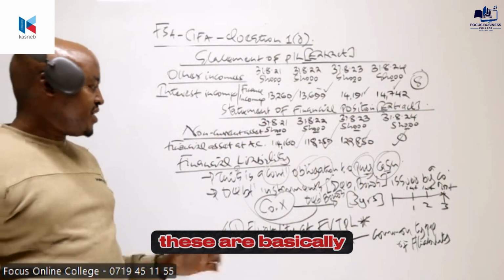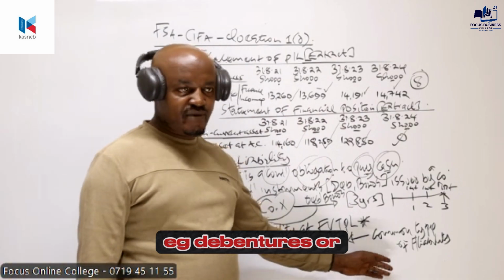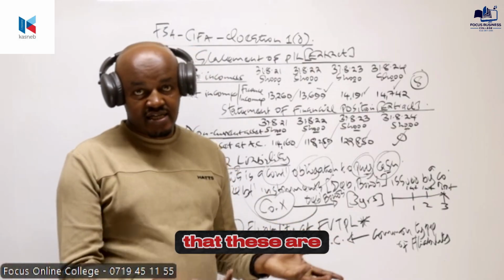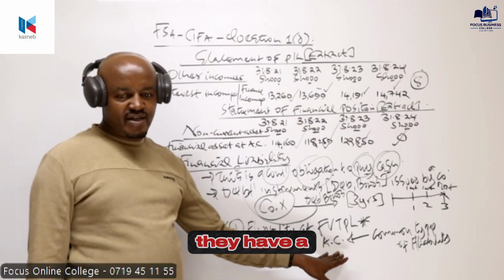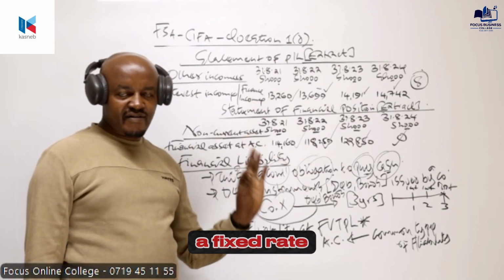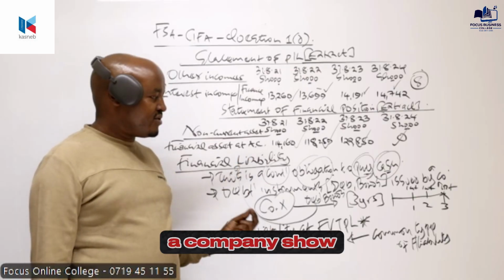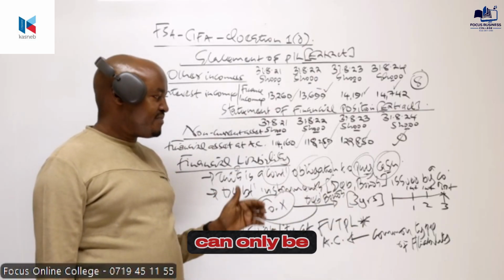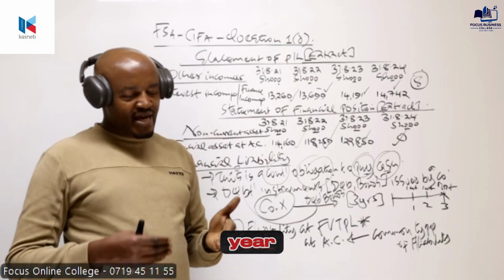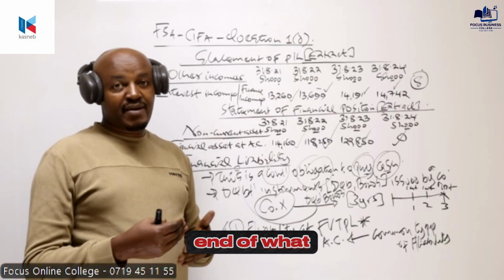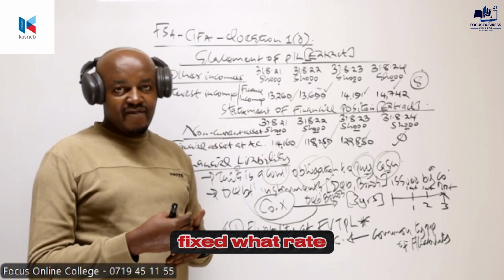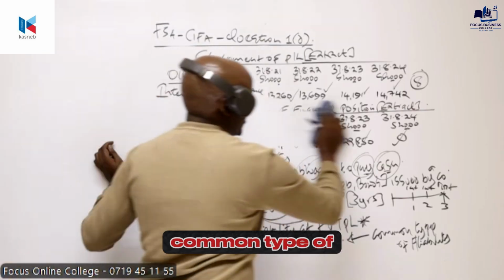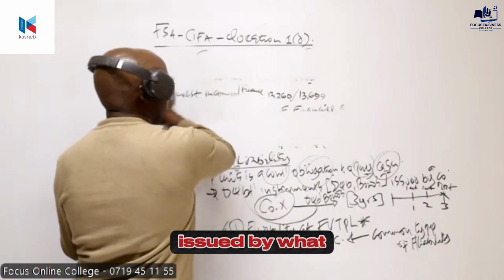At amortized cost. Now, these are basically the debt instruments which are issued by the company, e.g. debentures or bonds, which are supposed to be redeemed after a number of years. In other terms, you can say that these are the debt instruments which are issued by the company. They have a fixed rate. A fixed rate means, for example, you can be told a company issued debentures or basically bonds having a life of 3 years. Having a life of 3 years means that those debentures or those bonds can only be redeemed by the company at the end of the 3rd year. They have a fixed what? Right. So therefore, that's why we are saying that these are the common type of financial liabilities, which are basically issued by the company.